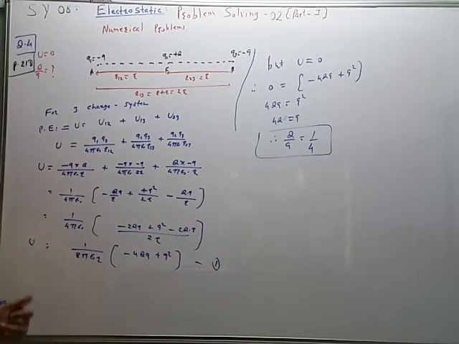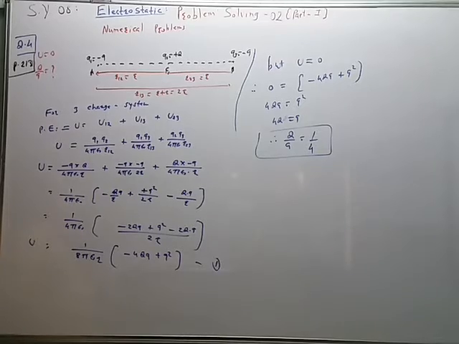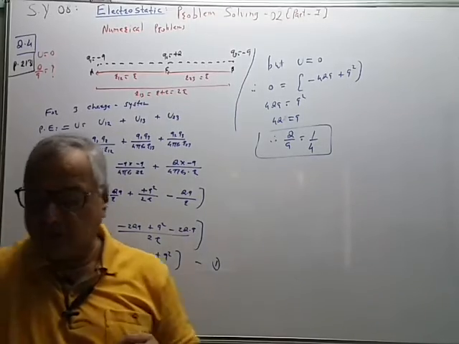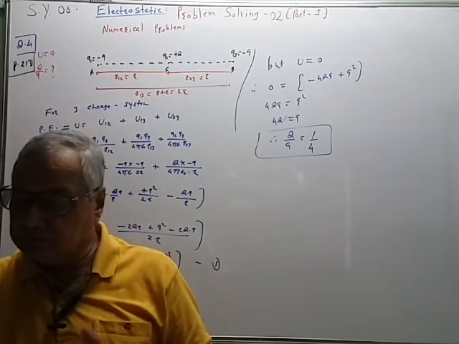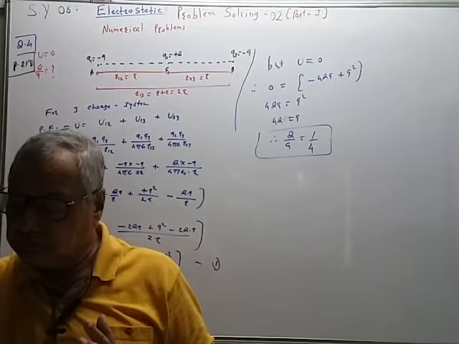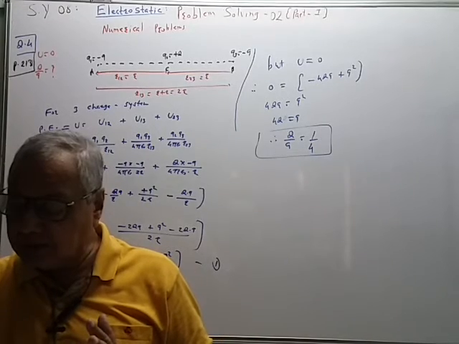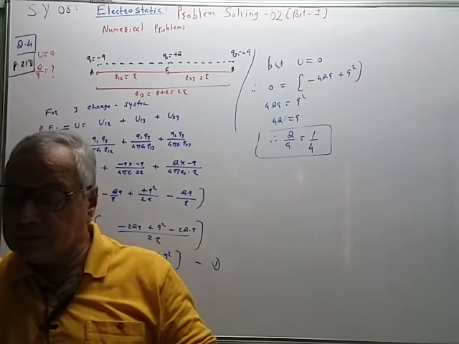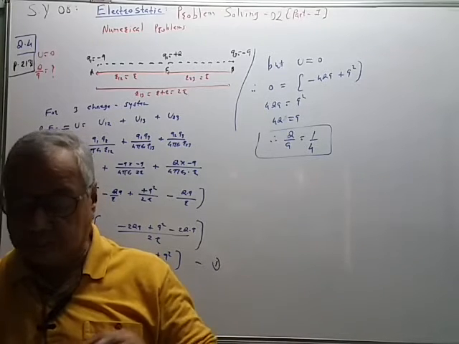So potential energy is 0. The force between the two charges is also 0. System is in equilibrium, and therefore Q upon q is equal to 1 by 4. So the answer is not given in the problem, but this is like this.